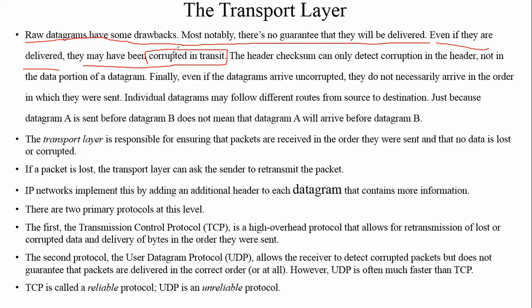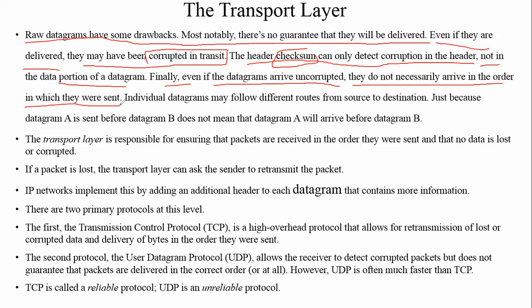The header checksum can only detect corruptions in the header. Okay, in the transport layer there is a checksum bit which is useful to detect whether a packet is corrupted or not, but not in the data portion of the datagram. Finally, even if the datagrams arrive uncorrupted, they do not necessarily arrive in the order in which they were sent.